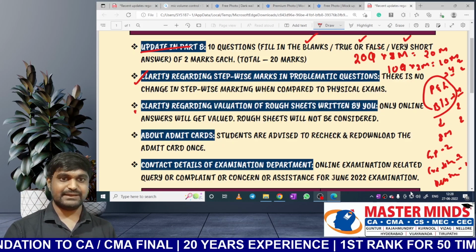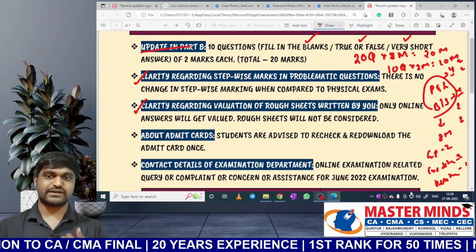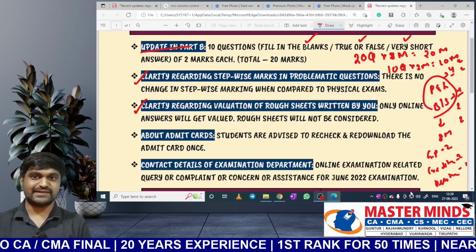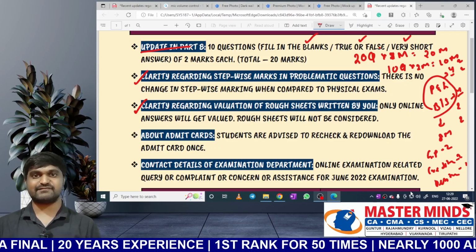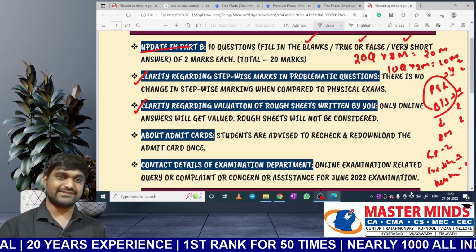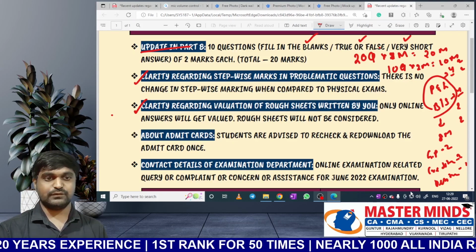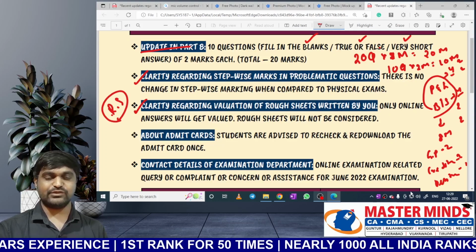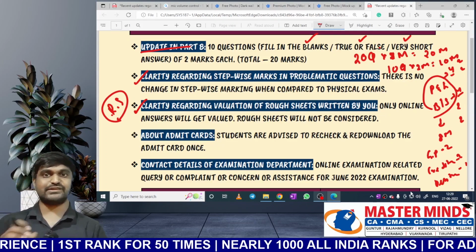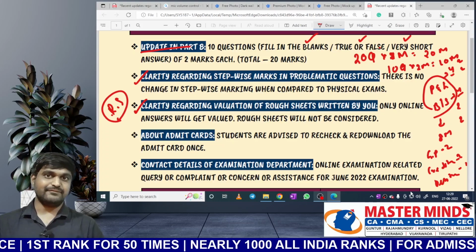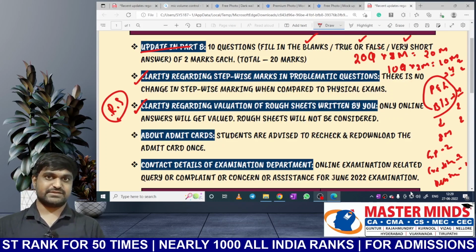Next one, clarity regarding valuation of rough sheets written by you. For answering problematic questions, you need to do certain calculations and rough work. The exam center will provide you rough sheets. By using those rough sheets, you arrive at the answer and enter the answer on the screen. Then for which content will they award marks?